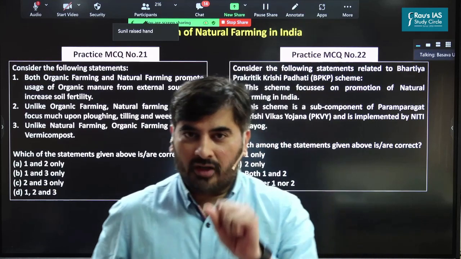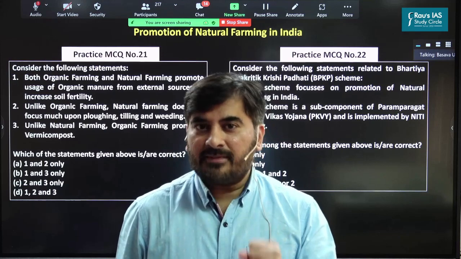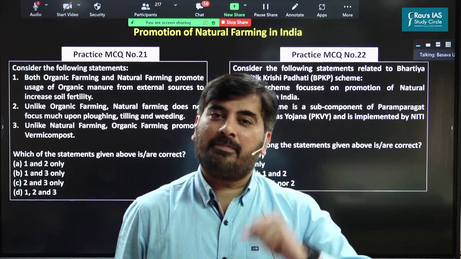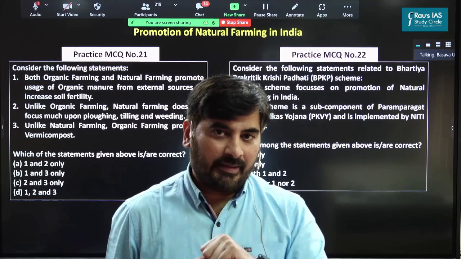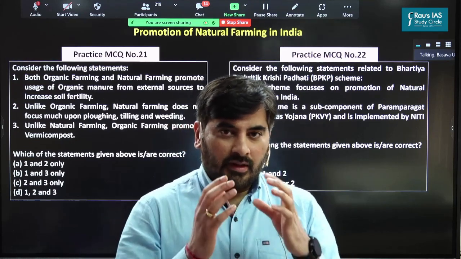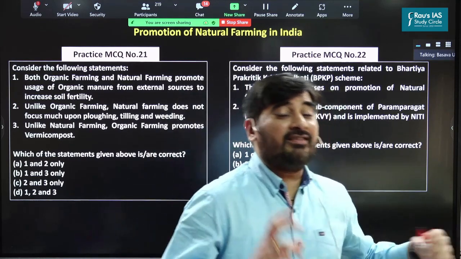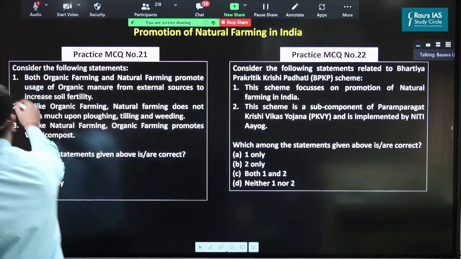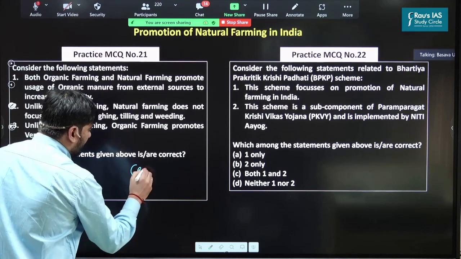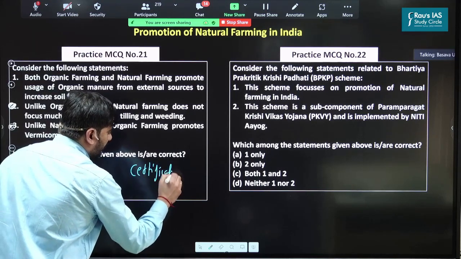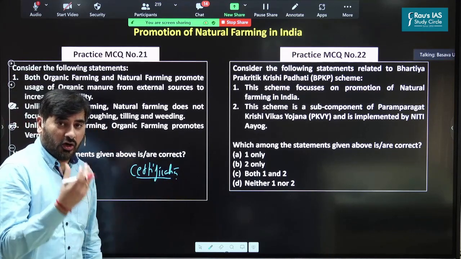See, as far as organic farming is concerned, to promote organic farming in India, the government is presently implementing a scheme known as Paramparagat Krishi Vikas Yojana. Under organic farming, when the agricultural commodities are produced through organic farming, we provide for certification of the organic products. So we need to certify that the products have been grown through organic farming, so that the consumers who are buying the organic products need to know that these are genuinely organic products.